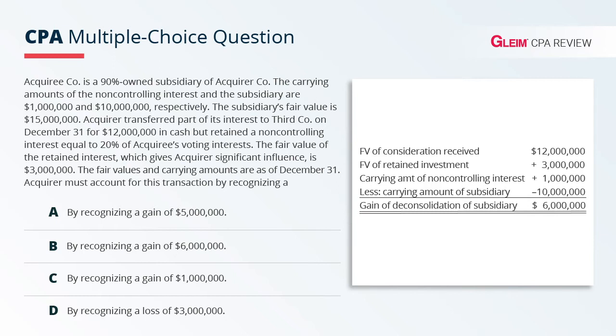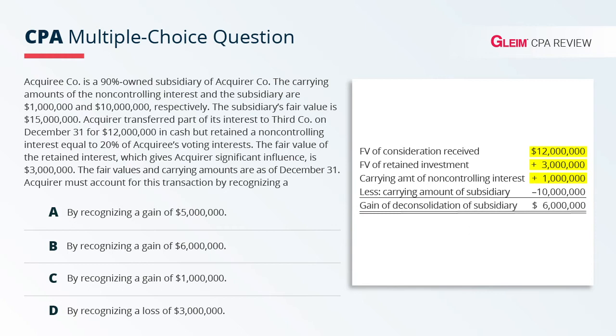the 12 million that they transferred the interest for, because remember, they sold part of it to third company. They still retained $3 million value, because remember, the total was $15 million in terms of the value, and they still have 3 million. But where did this 1 million come from? That is the non-controlling interest portion of the company.